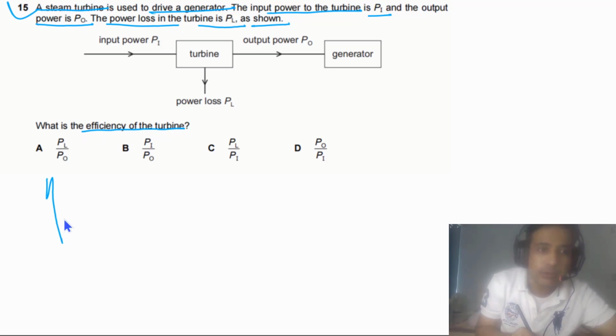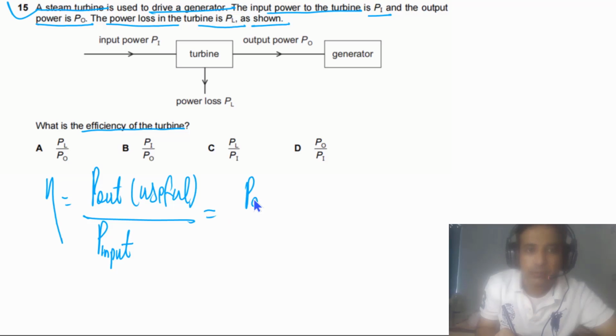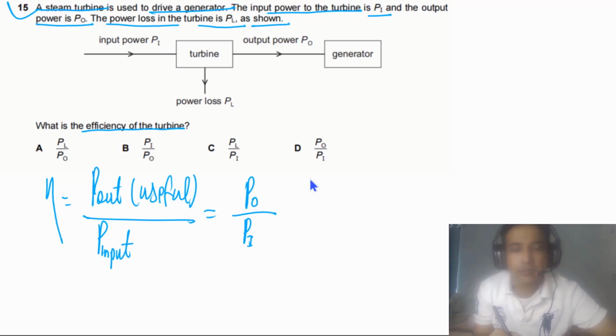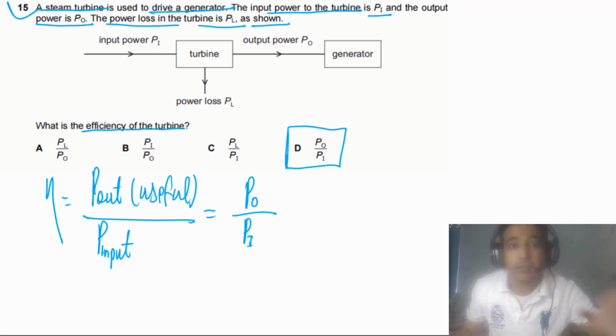So efficiency simply is equal to P output, but this one has to be useful P out, divided by P in, meaning the total input power. So in this case we have P out, that is equal to P naught, and input power, that is Pi. So the answer for this question should be D. This is also a repeated question you will see in other past papers.